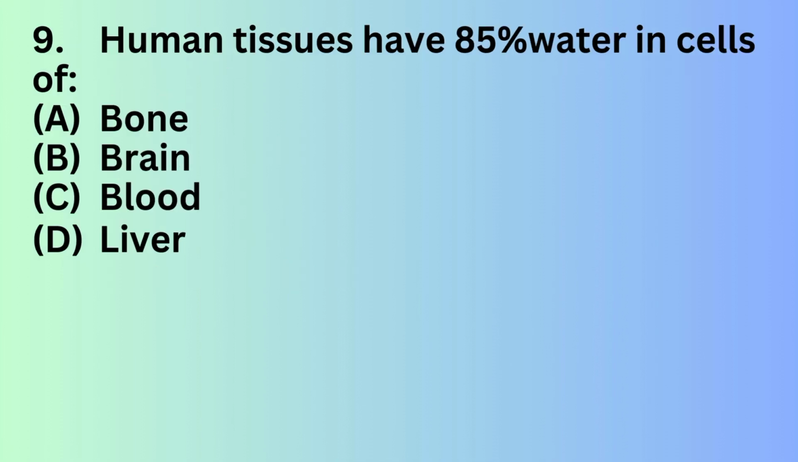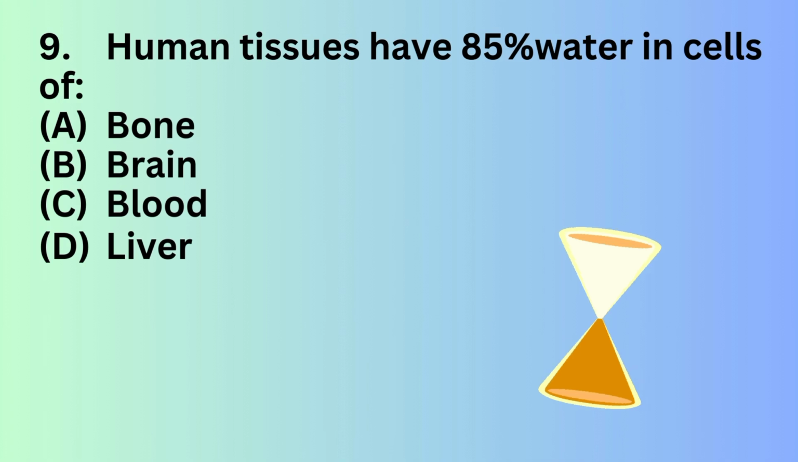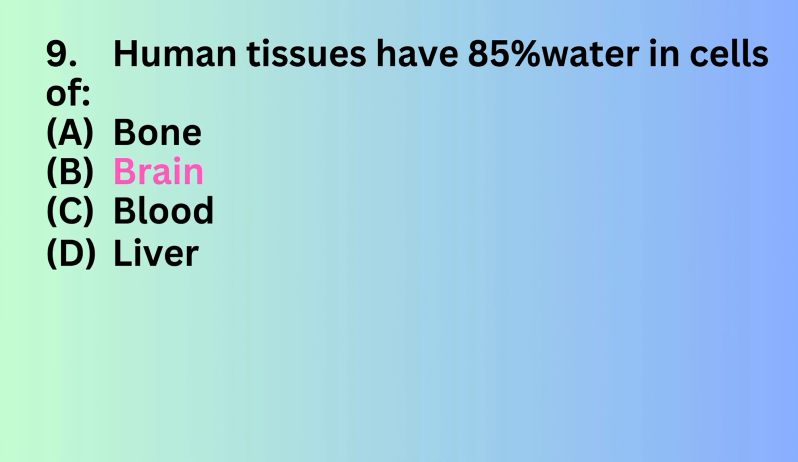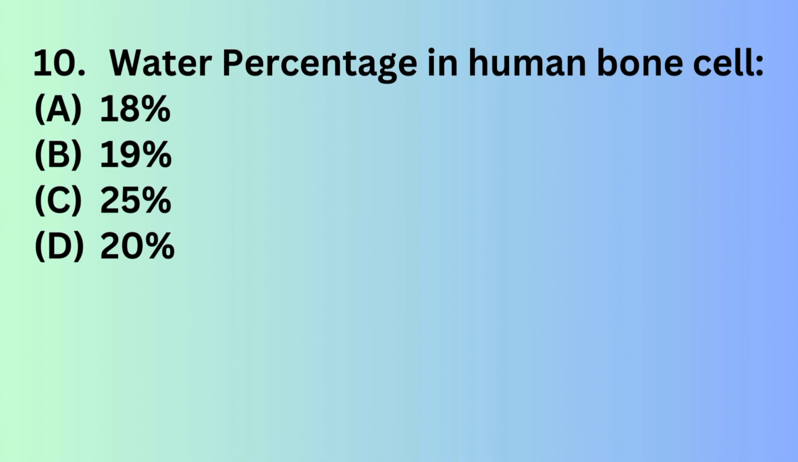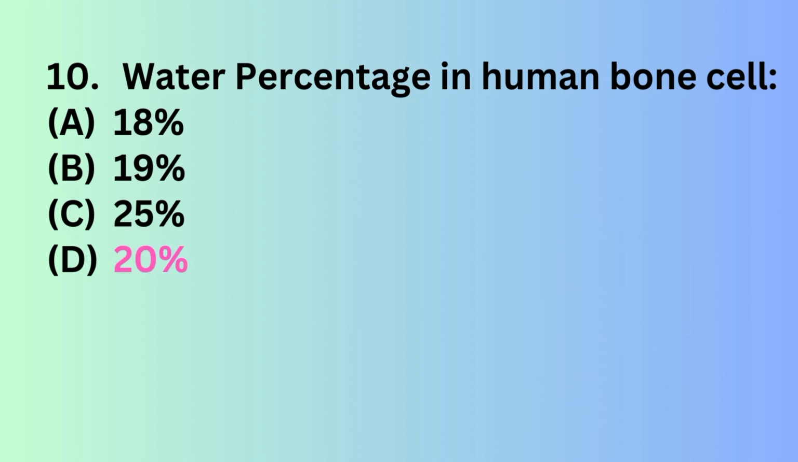Question number 9. Human tissue has 85% water in cells of: option A, bone; option B, brain; option C, blood; option D, liver. The correct answer is option B, brain, which contains 85% water in the cells. And the next question: water percentage in human bone cell. 18%, 19%, 25%, 20%. The correct answer is option B, 20% water percentage in human bone cell.